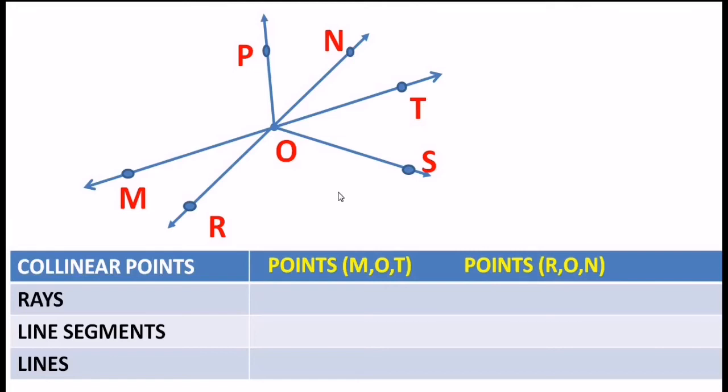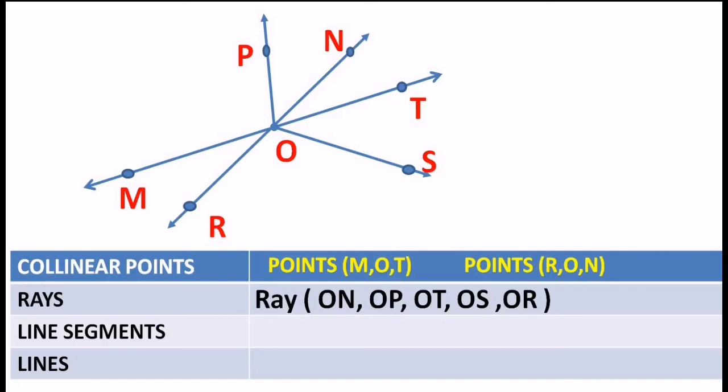If you see a ray, a ray must begin with a point, that is the origin, and the name should be written with the origin, and it should be directed towards the arrowhead. So over here, if you begin the name with point O, then definitely you are reaching out towards the arrowhead. So anything that begins with O over here can be said to be a ray: ray OP, ray ON, ray OT, ray OS, because the other end is the arrowhead. That is why all these starting with letter O are the rays in the diagram.